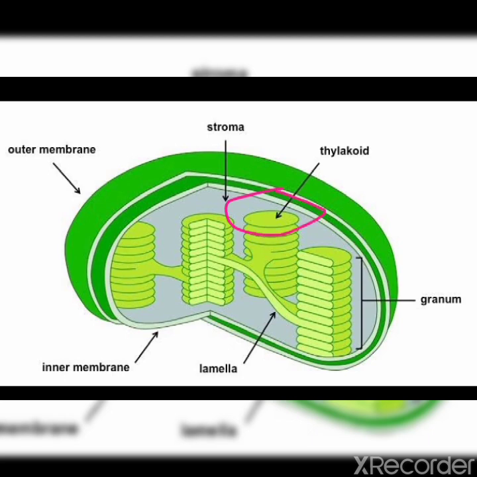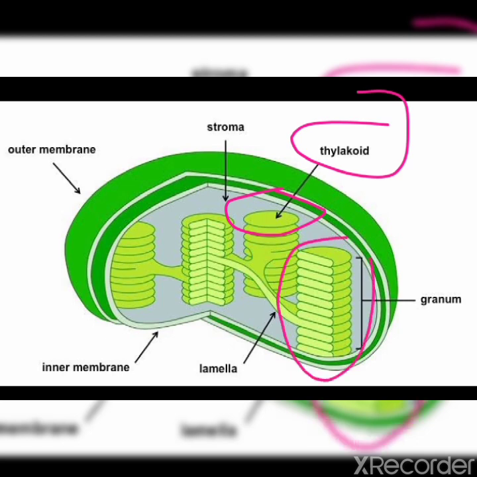The group of these disc shaped sacs is known as granum. All the thylakoids are arranged in stacks, and this stack is known as granum. Plural form is grana, singular form is granum.